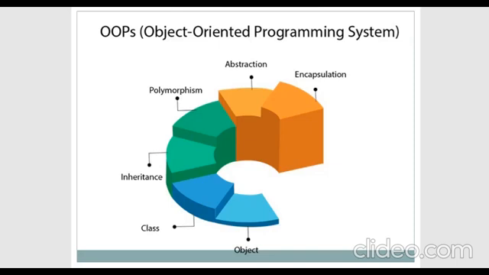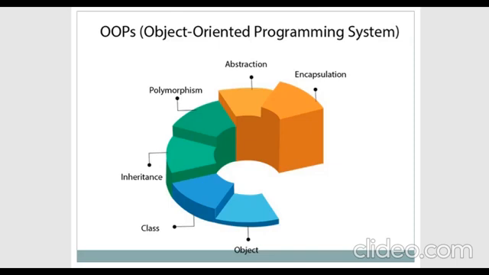The second is that we can create classes. And the remaining are inheritance, polymorphism, abstraction, and encapsulation. All these concepts should be implemented in a programming language. Then only can we call it an object-oriented programming language.